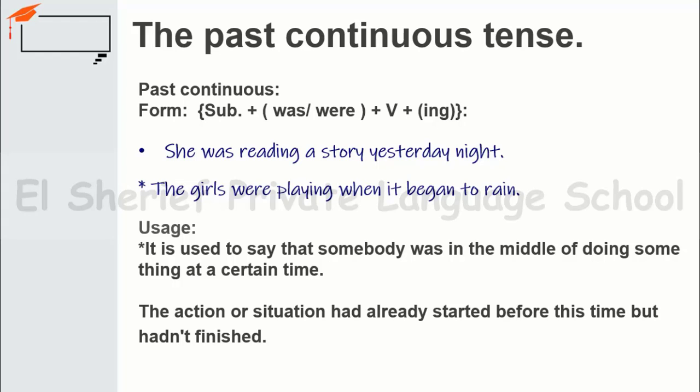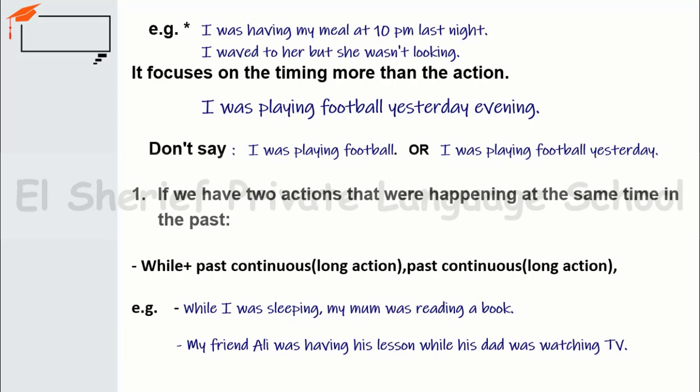But we mustn't forget about the certain time in the past. Stay with me. For example, I was having my meal at 10 p.m. last night. If we just say last night, it won't be a certain time. But the certain time here is 10 p.m.